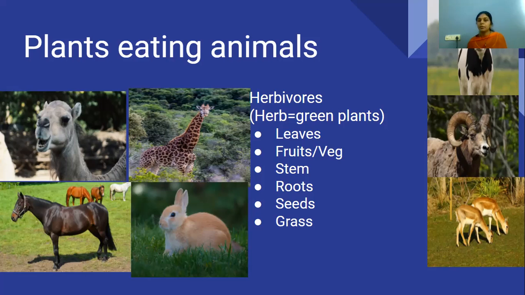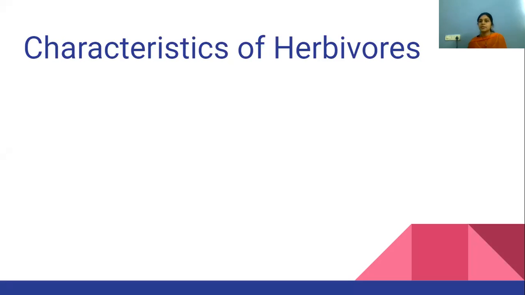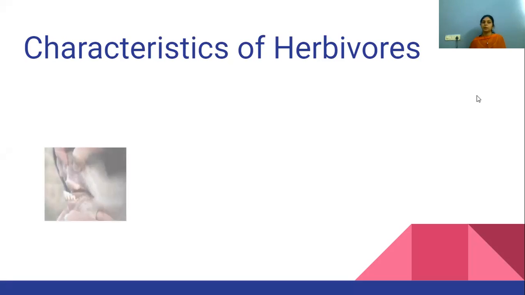The plant-eating animals, they may eat leaf, fruit, vegetables, root, seed, bark. All the different parts of the plant the animals can take in as food. So why do these animals have this special ability of eating such food? They must be having certain characteristics, right? So what are the characteristics of a herbivorous animal?